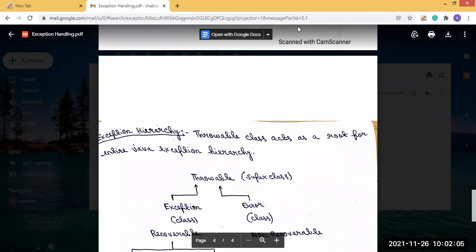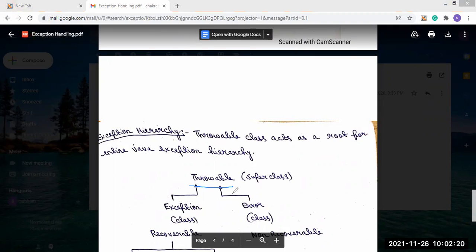That means there is a class named Throwable, and this Throwable class is the super class of all the exception classes that are present.